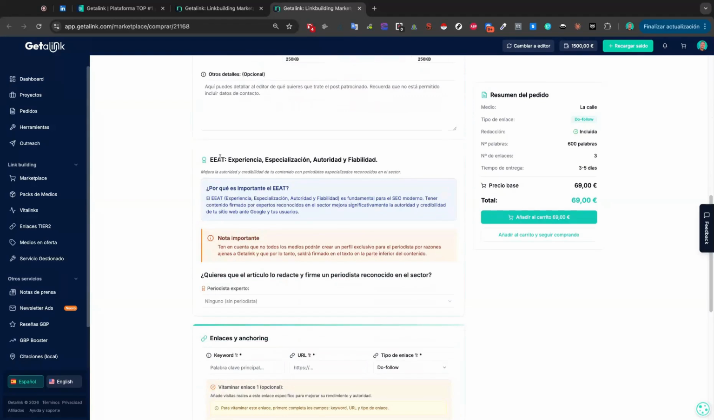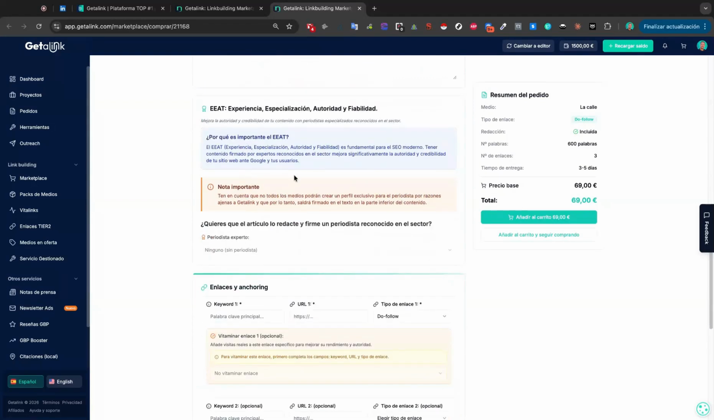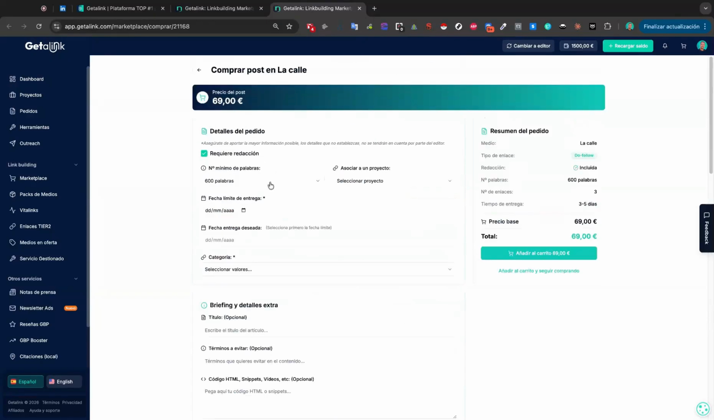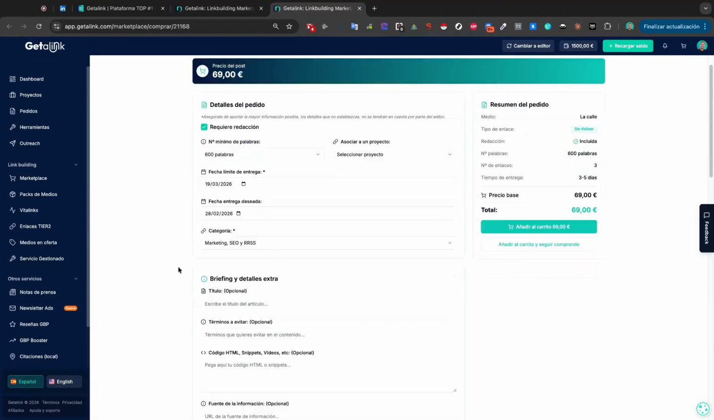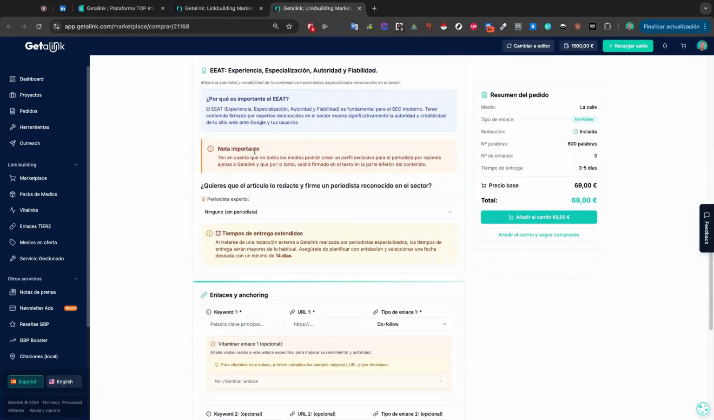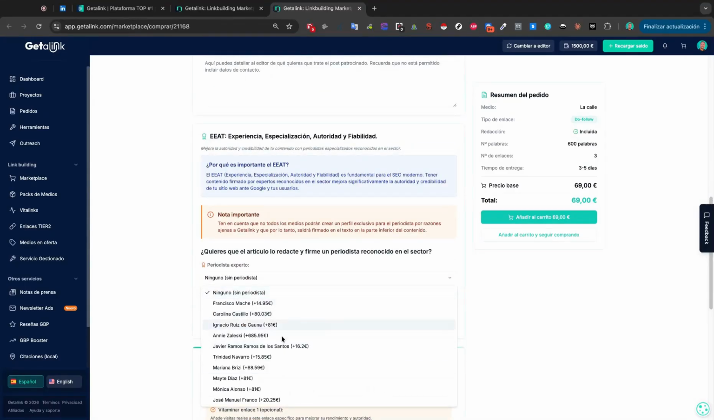We also have the EAT feature. That is, we have a series of journalists who are collaborators, not on staff, who can write an article. If, for example, we put the desired delivery date and the marketing category, automatically the EAT section shows us the journalists who know or talk about marketing. They could even write the article and publish it under their name. So we would put it here.